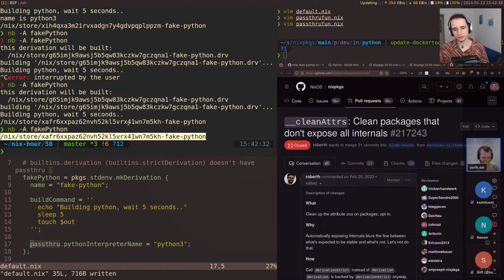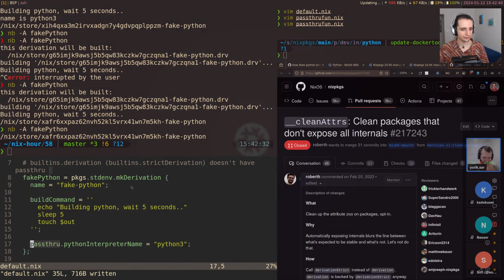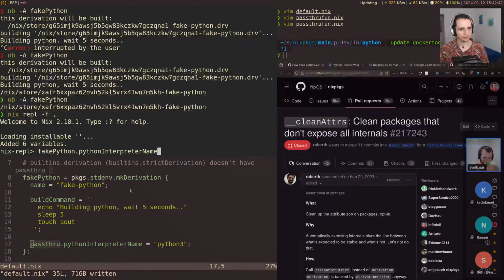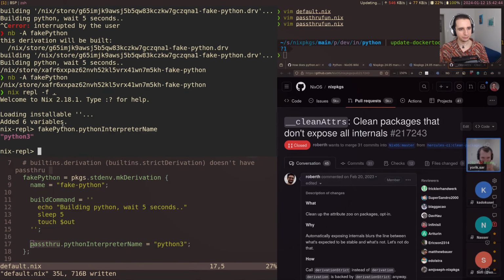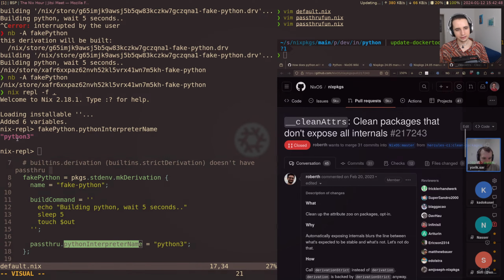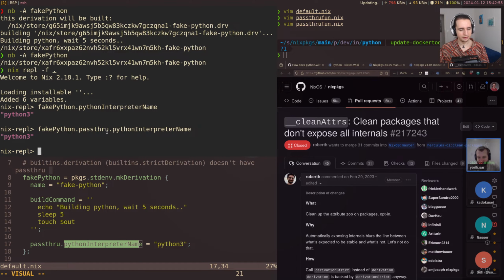So it could reuse the build result, the derivation didn't change. But we still have this one. So with passthru, all of these attributes get exposed directly on here. You will sometimes see passthru dot. This also works, but it's not really meant to work that way, so you shouldn't need this.